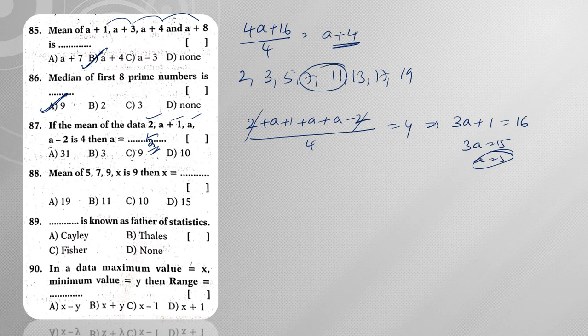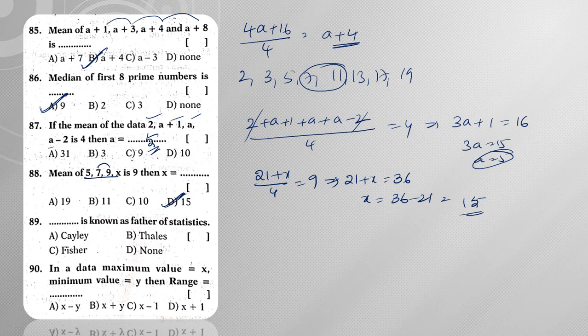Next, mean of 5, 7, 9, x is 9. So 5 plus 7 plus 9 plus x by 4. So totally there are 4 observations. So 9 plus 7 is 16. 16 plus 5 is 21. So 21 plus x by 4 is equal to 9. So when you do cross multiplication, 21 plus x is equal to 9 4s are 36. X is equal to 36 minus 21. So 6 minus 1 is 5. 3 minus 2 is 1. Hence x is equal to 15.